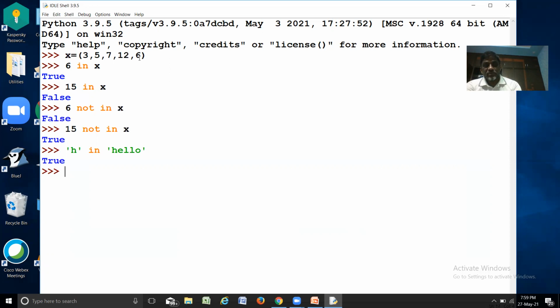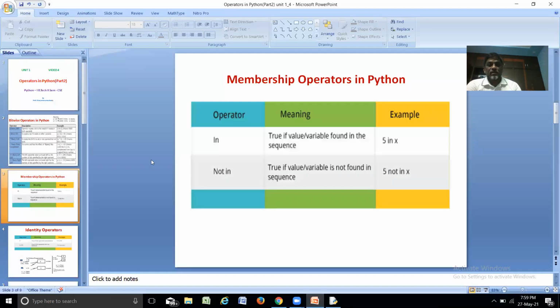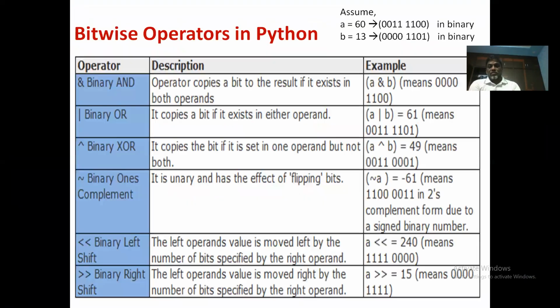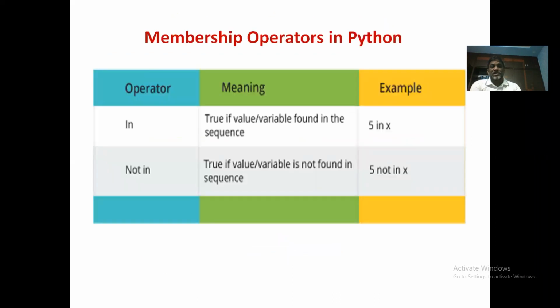Okay. Suppose I'll use some Y. Okay, Y in hello. It is false because Y is not part of the corresponding string. So you can use this membership operators either with integer sequences or strings or any valid sequence of objects in Python. Okay. So that is about the membership operators. Okay, let us continue with our remaining set of operators. Okay, we have completed this now.